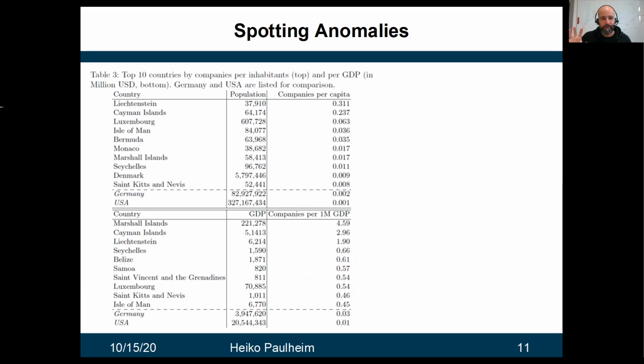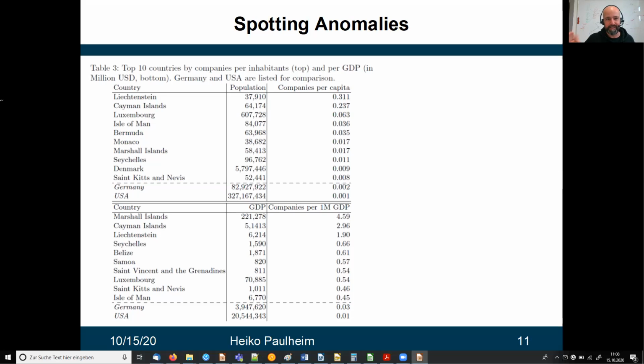So what we wanted to do is we also wanted to look at what other anomalies are there in the graph. And since we have all that data, we can, for example, look at what are the countries where there are the most companies per inhabitants or the most companies per 1 million US dollars in GDP. And this is what is shown in these tables. So the upper part shows companies per population. So for example, in Liechtenstein, there is one company per 3 inhabitants, which is already quite a lot.